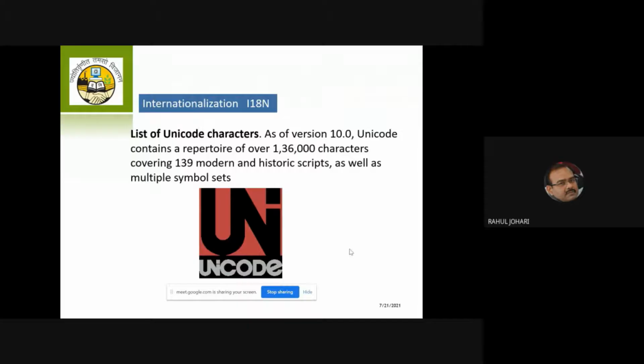So as of version 10, Unicode contains a repository of almost 136,000 characters, covering 139 modern and historic scripts, as well as multiple symbol sets. So once the fonts are there, once the data has been digitally encoded, now it's become easier for us, as a security expert or a cryptographer, to provide security to data.